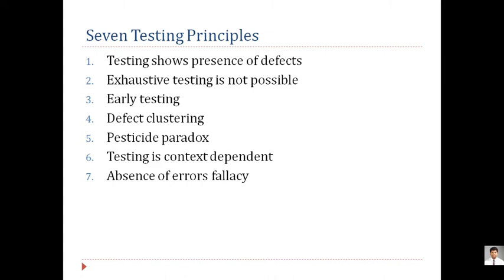And the sixth one is testing is context dependent. Now you have to be context dependent. Everything that you have done or are trying, you have to put on paper, and you have to follow the SRS provided by the development team, and you have to create an appropriate test plan.